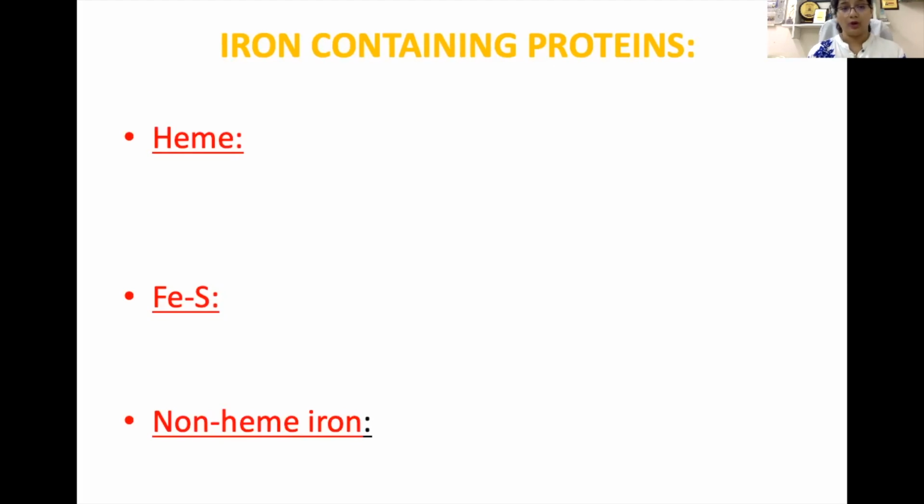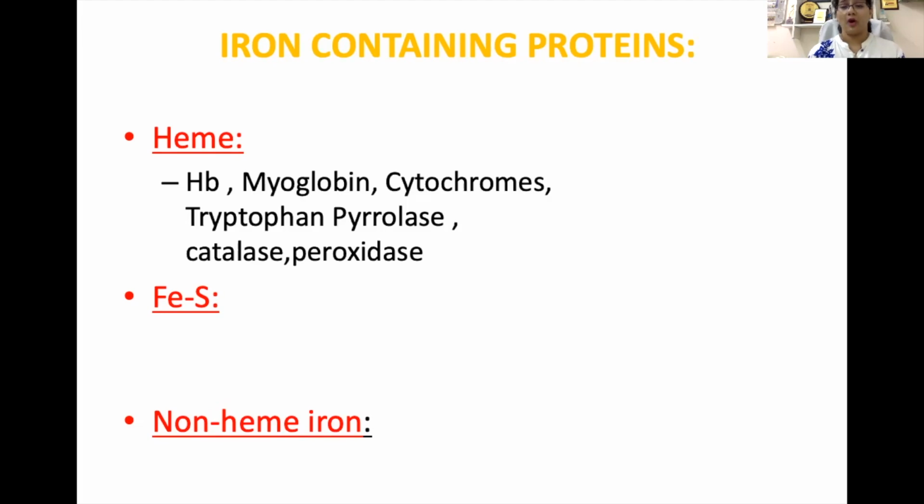Heme, as we all know, is in hemoglobin and myoglobin, which are responsible for oxygen and carbon dioxide transport. Then even cytochromes, like cytochrome P450, or the cytochromes of the electron transport chain, contain heme as the iron. Then enzymes like tryptophan pyrrolase, catalase, and peroxidase also contain heme.